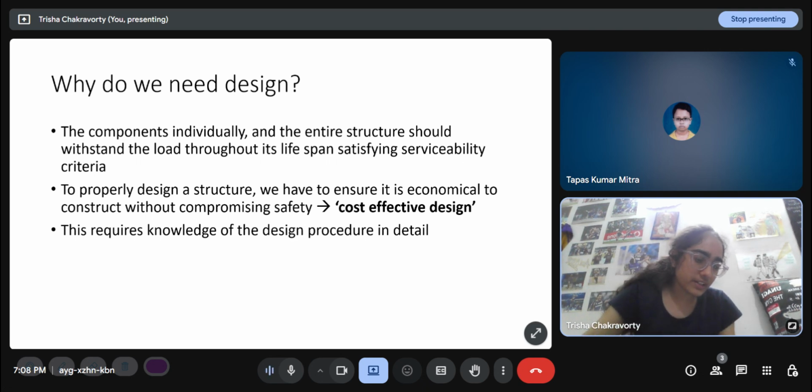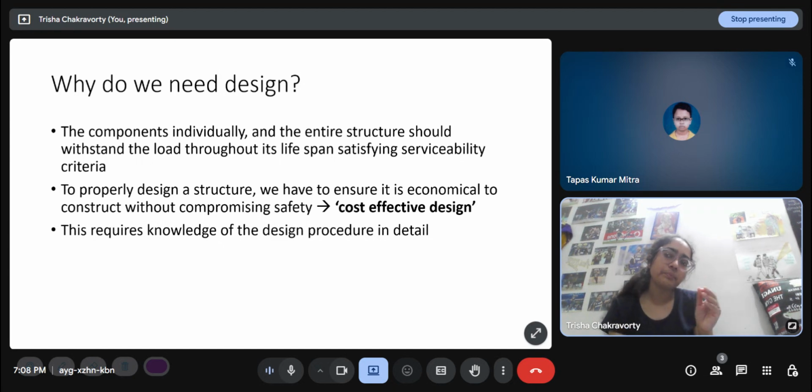Generally, if we want to make a structure safer, we will use a stronger material. We will increase the dimensions, we will increase the number of connections and all that, so that will make the structure safer, but it will also lead to more costly equipment, more costly material, so it will also increase the cost. So we have to strike a balance so that the structure is economical enough to serve its purpose, but we cannot compromise safety beyond a certain level.